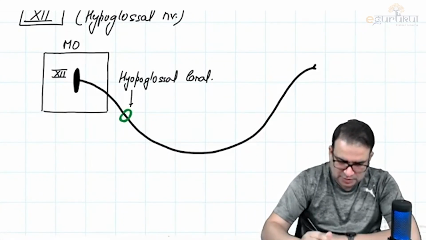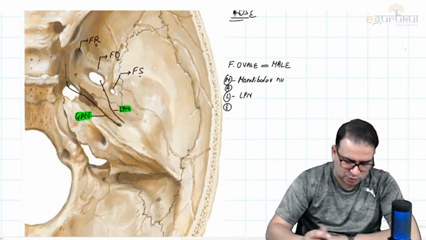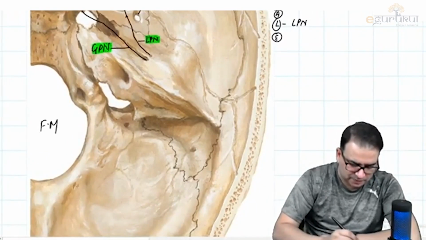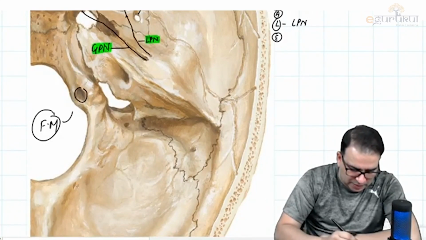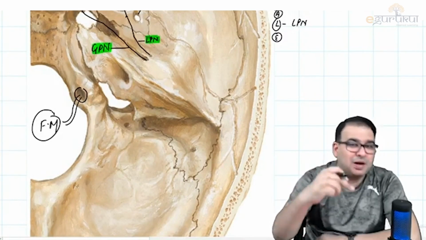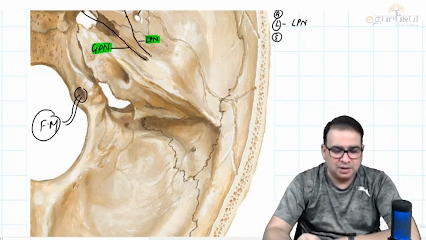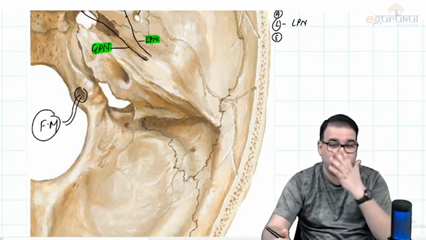Now, let me see if I still have that picture. Yeah, look at this, guys. See, that is the foramen magnum. This is the foramen magnum here. And if you look at the anterior part of foramen magnum, that is the hypoglossal canal. So from the medulla oblongata, the nerve will begin, and that nerve will enter into this hypoglossal canal, and that's how it will come outside. So it will leave the cranial cavity through this hypoglossal canal, which is present close to the anterior margin of the foramen magnum.